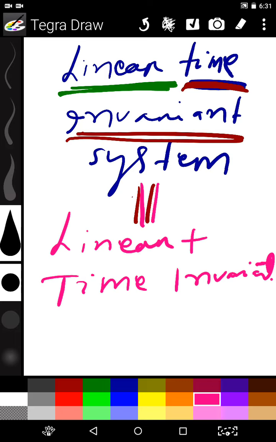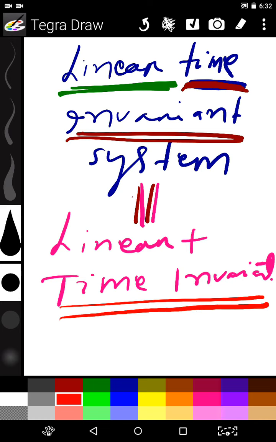A system is linear if the system obeys the superposition property. If the system doesn't vary with time, if the output doesn't vary with time, then the system is called time invariant. Now we will test whether a system is linear or not, and whether a system is time variant or not. If both conditions are satisfied, then we call the system a linear time invariant system.